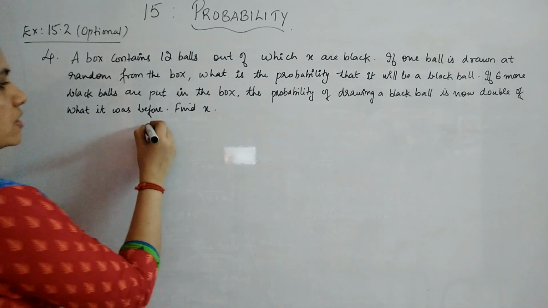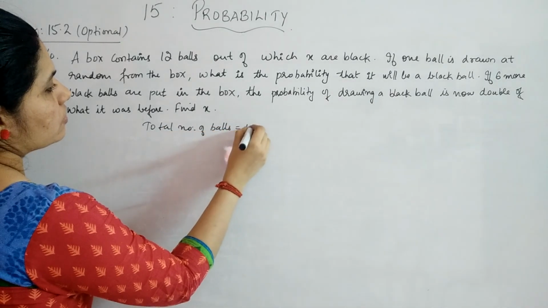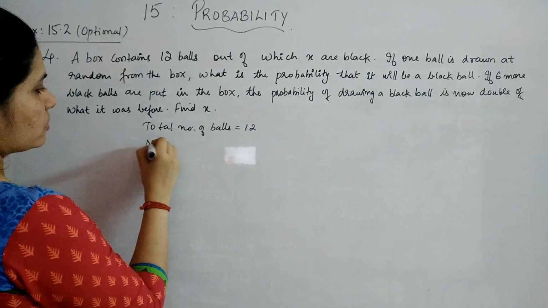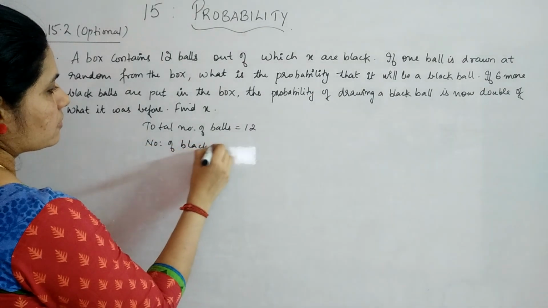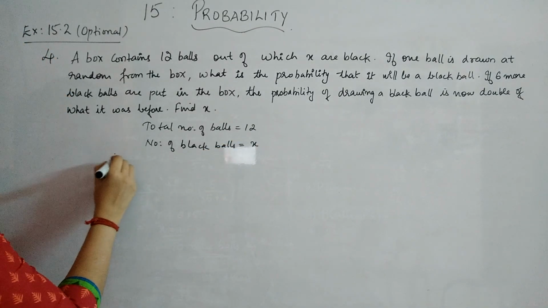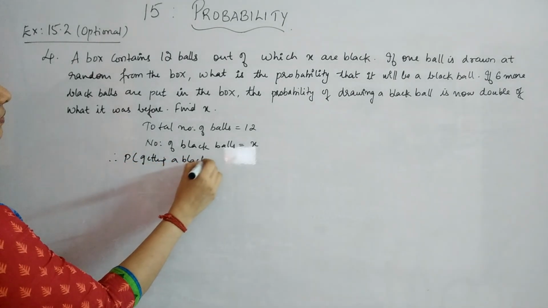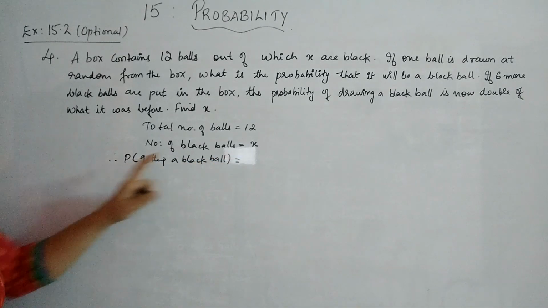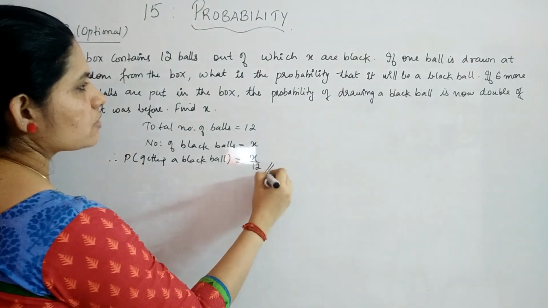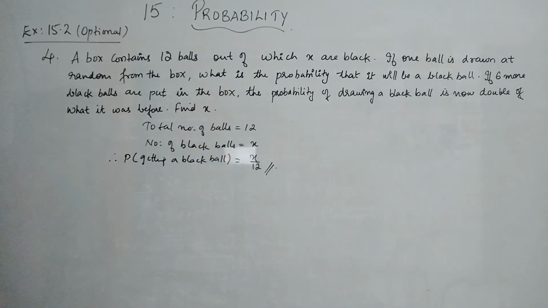So first we will just take down what all is given in the question. The total number of balls is equal to 12, out of which x are black, which means the number of black balls is x. So what will be the probability of getting a black ball? It will be the number of black balls divided by the total number of balls, so you'll get x by 12, right? That is the answer to your first question, the probability that it will be a black ball.